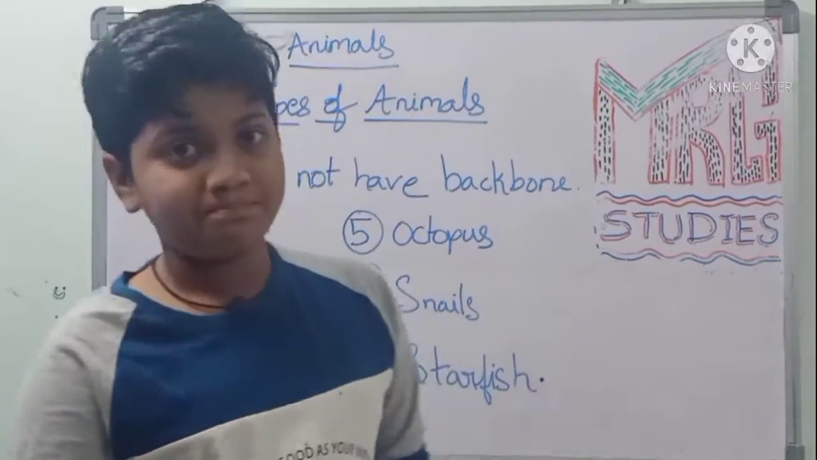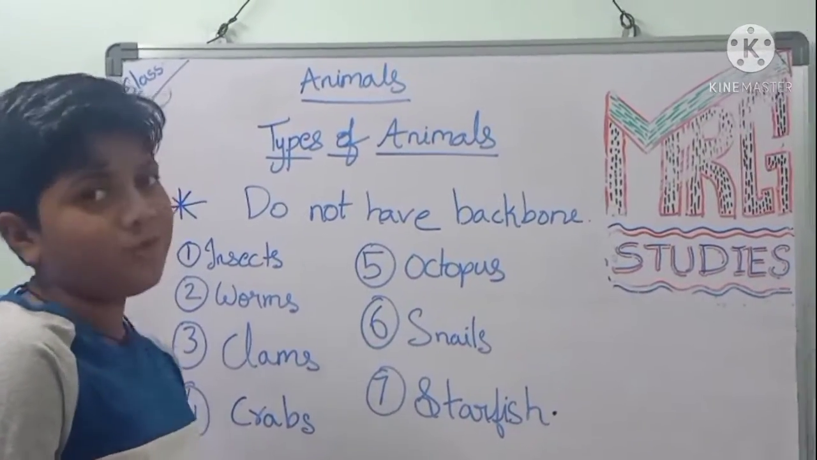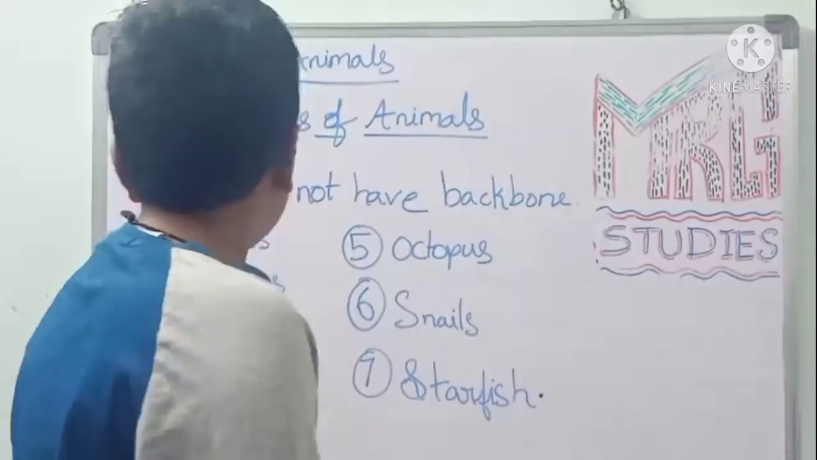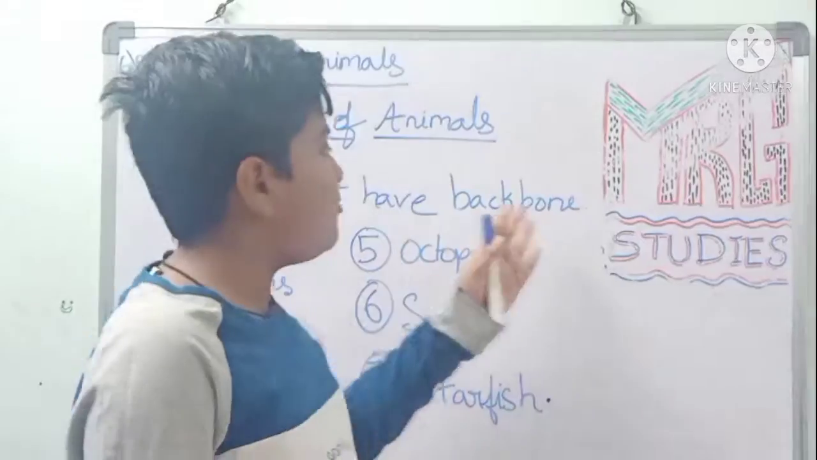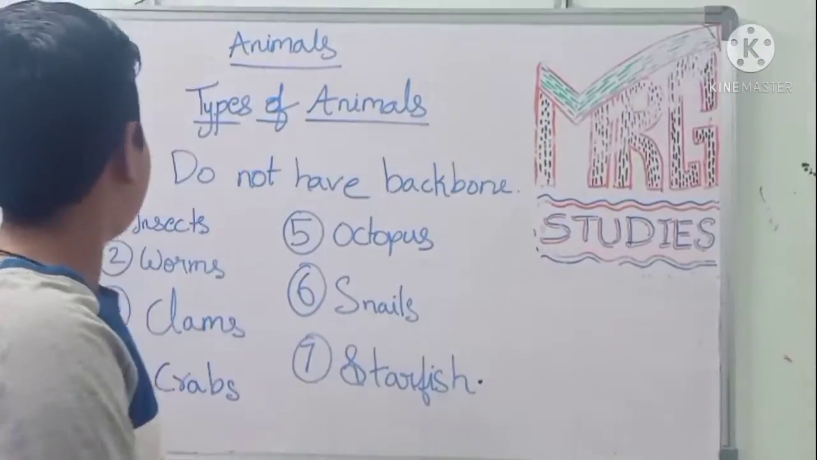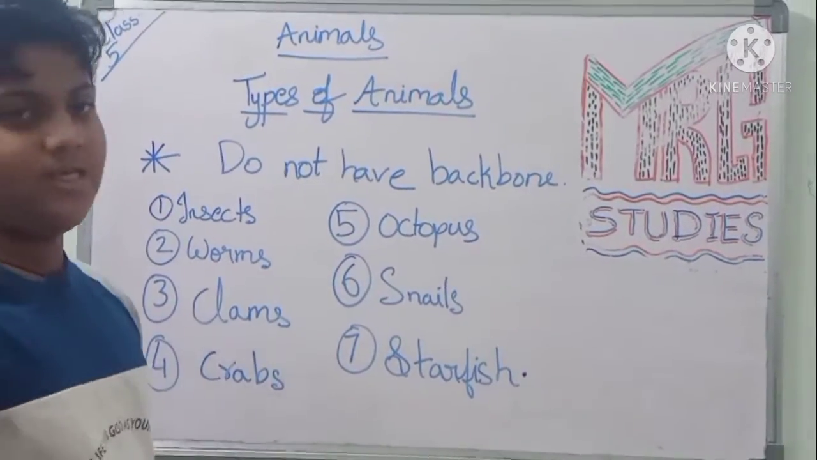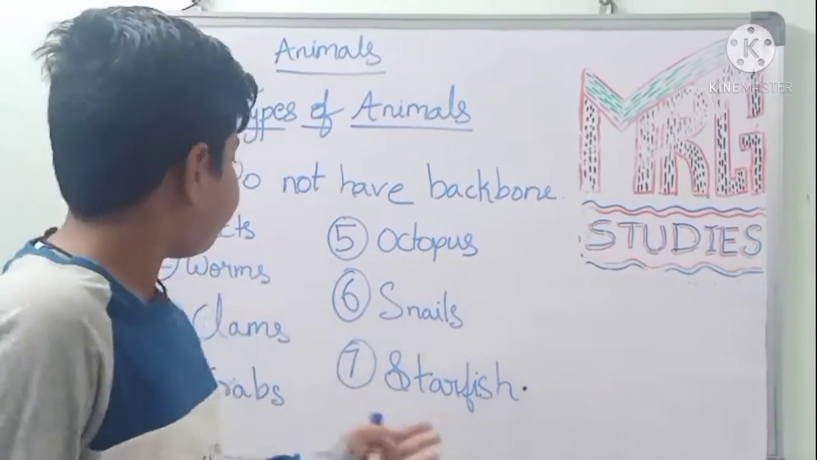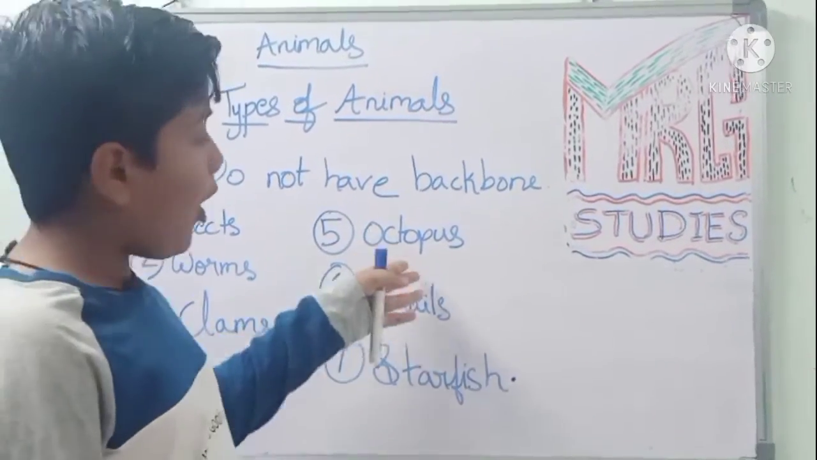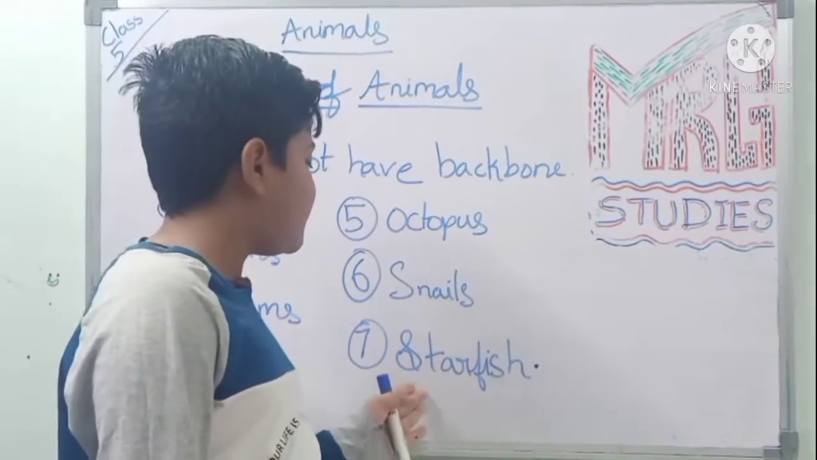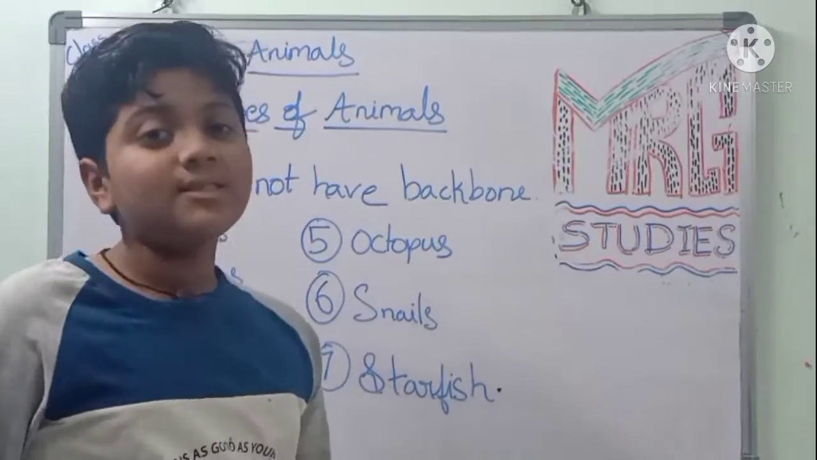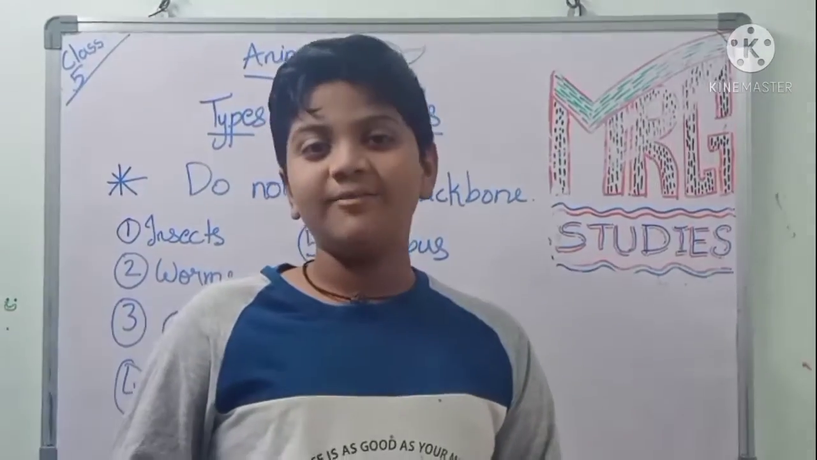Let's go to our topic. Animals. Types of animals. Today our topic is types of animals. Animals that do not have a backbone. See friends, insects, worms, clams, crabs, octopus, snails, starfish. These all don't have a backbone, and please listen, I will tell.